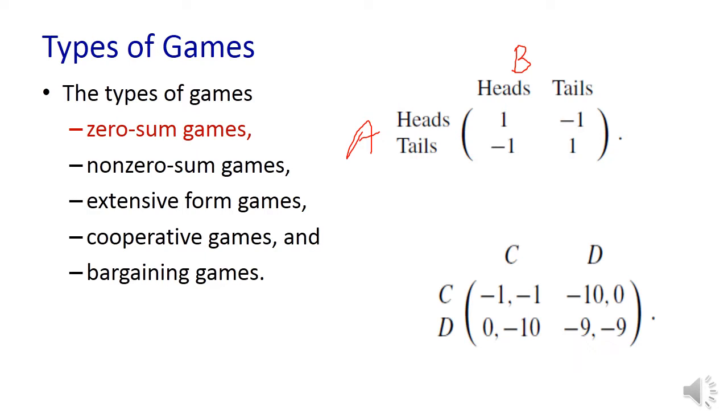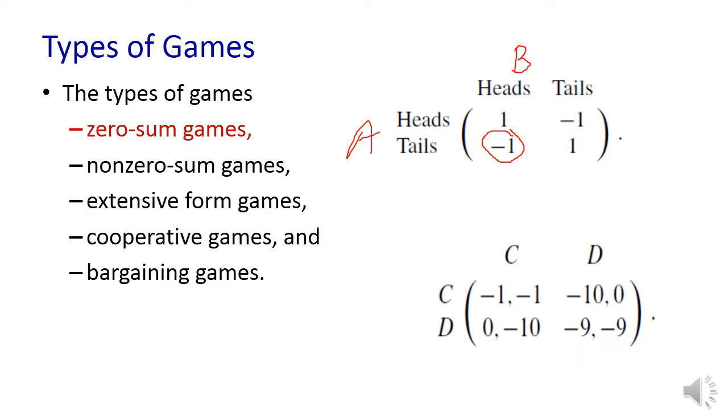Similarly, suppose A gets tail and B gets head, then minus 1 is the profit for A, minus 1 is the loss for B. In other words, A loses 1, B gains 1. So what we can observe in this matrix is that whatever A gains, that much B loses.